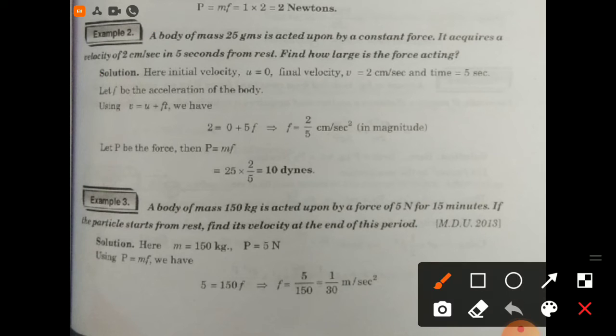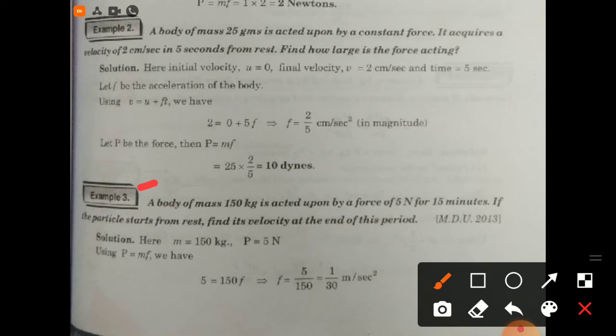Let f be the acceleration of the body. Using v is equal to u plus ft, v is 2, initial velocity is 0, time is 5 seconds, and f is obtained as 2 by 5 centimeter per second square in magnitude. Let P be the force, then force is equal to mass into acceleration. Mass is 25 gram, f is 2 by 5, this becomes 10 dynes.